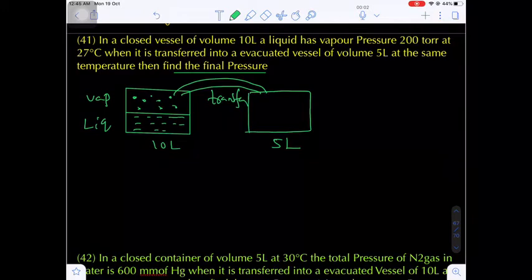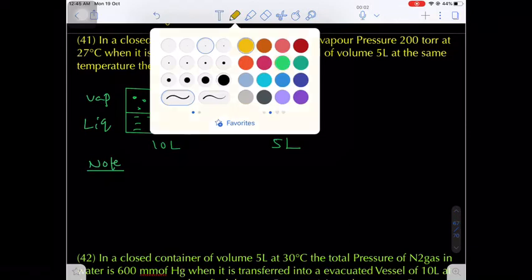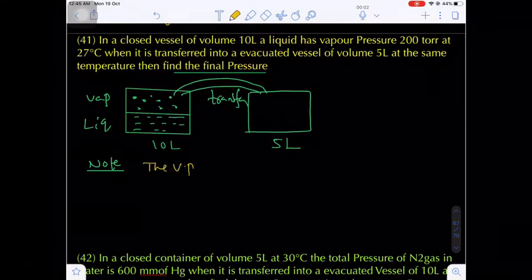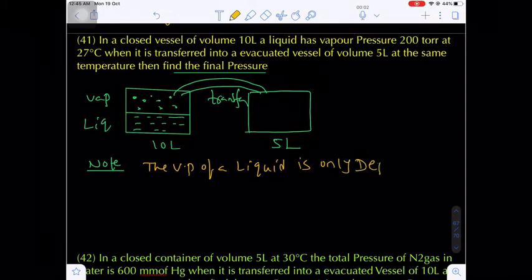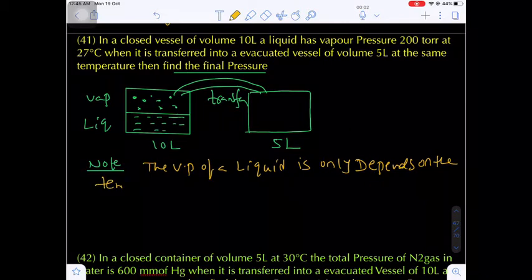Now just now I told you the vapor pressure of a liquid is a function of only temperature. Unless the temperature changes, the vapor pressure of a liquid does not change. This is very, very important. The key point of the question here: the vapor pressure of a liquid only depends on the temperature. Only depends on the temperature. Are you getting my point?